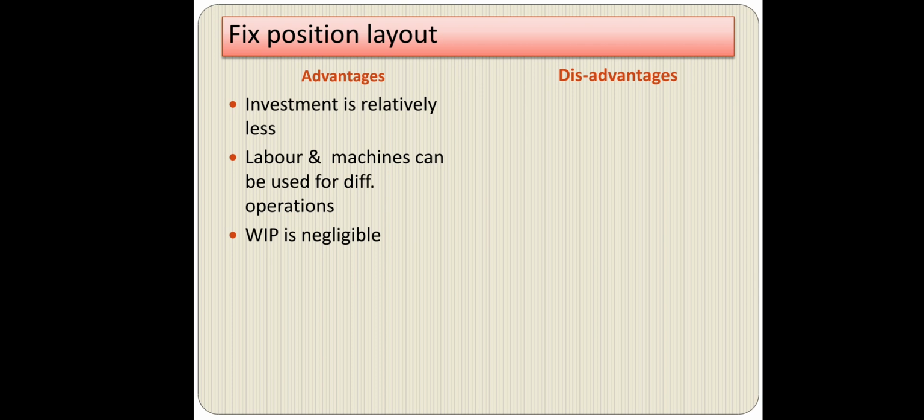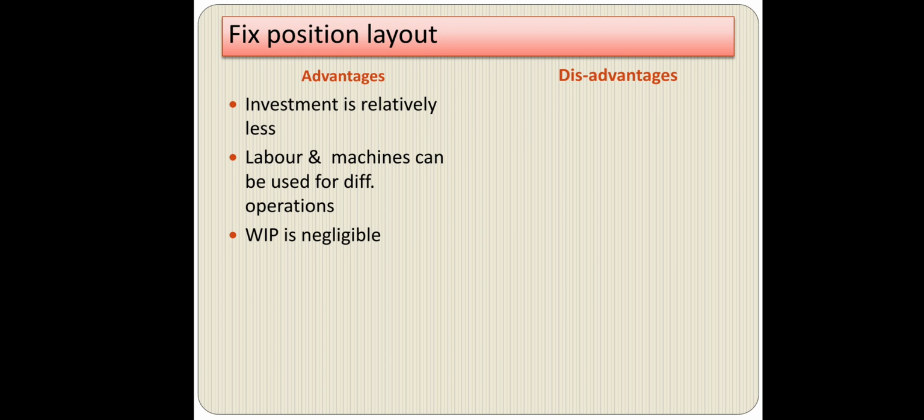Then labor and machines can be used for different operations. As I told, the site is fixed, the product is fixed at a particular center, and machinery, resources, and equipment are all moved toward that center.